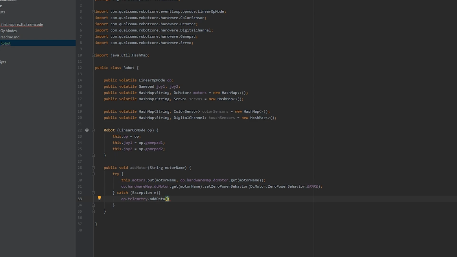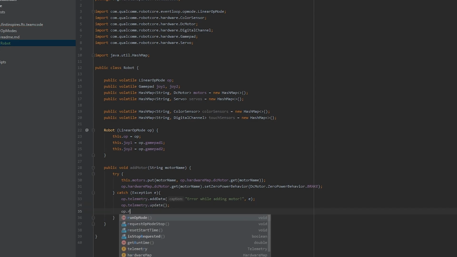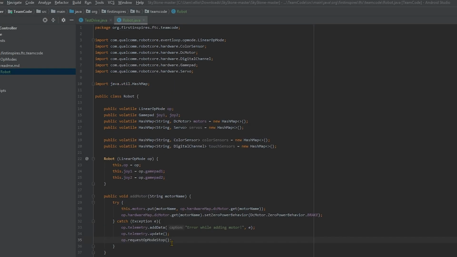op.telemetry.addData, string "Error while adding motor", and then comma e. Then op.telemetry.update. Now, to make sure nothing goes wrong, also type in op.requestOpModeStop. At the end, we tell the op mode to stop because we don't want anything to happen to the robot that could physically mess it up.